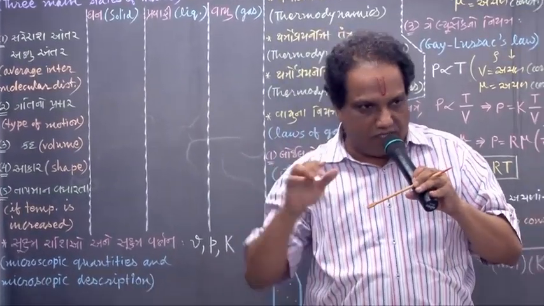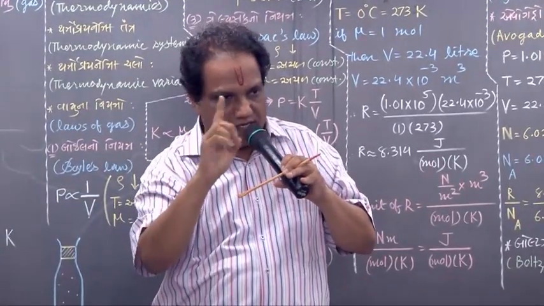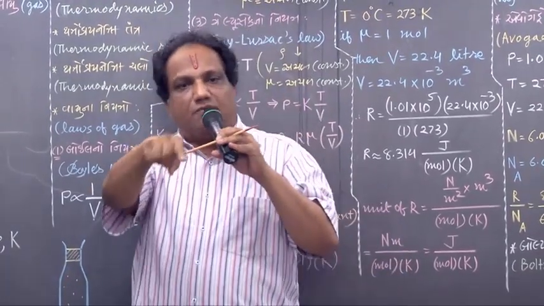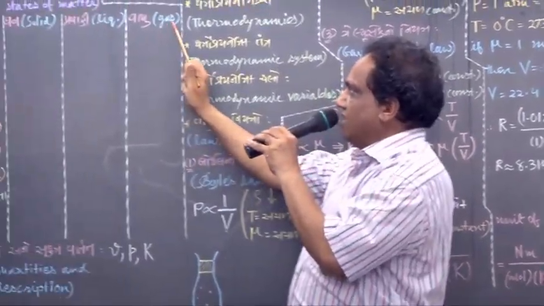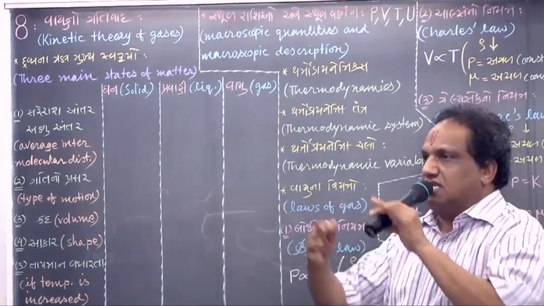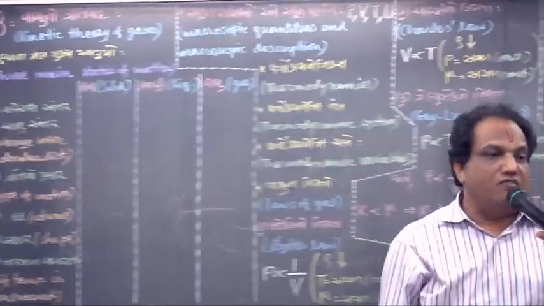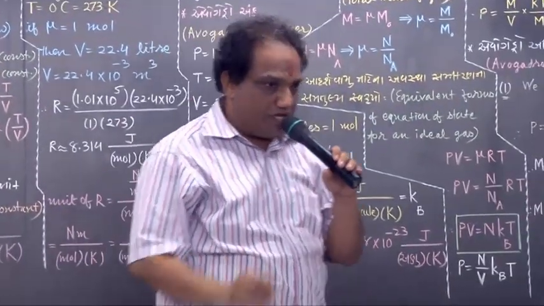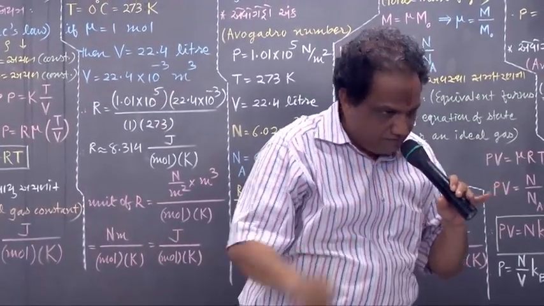Vibrational, translational, and rotational. And all the three types of motion are performed by constituent particles of gaseous state also. Here, the amount of translational motion is more in case of gaseous state. Simple.